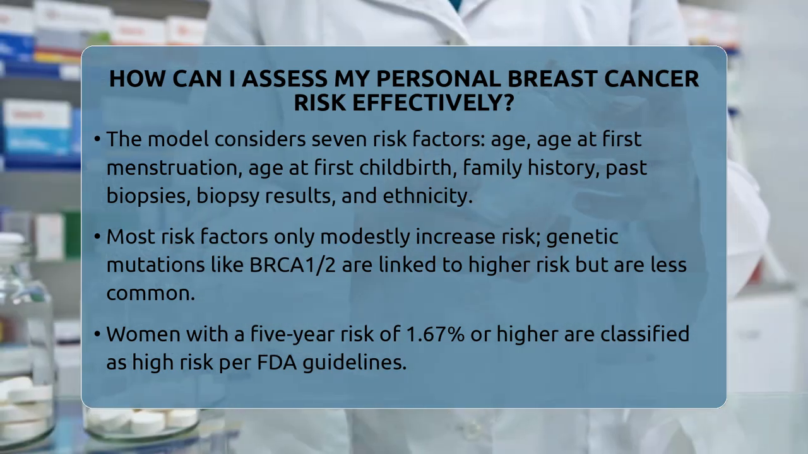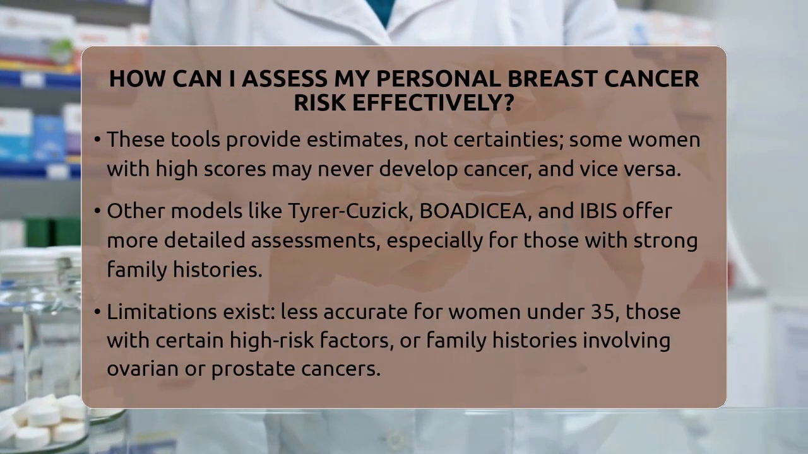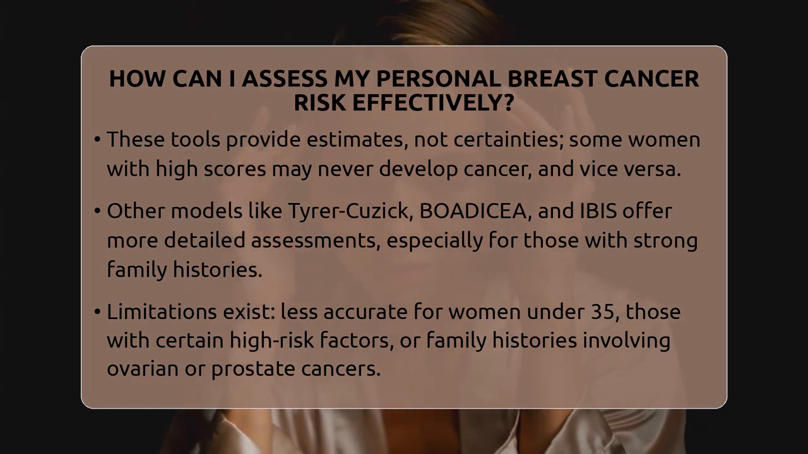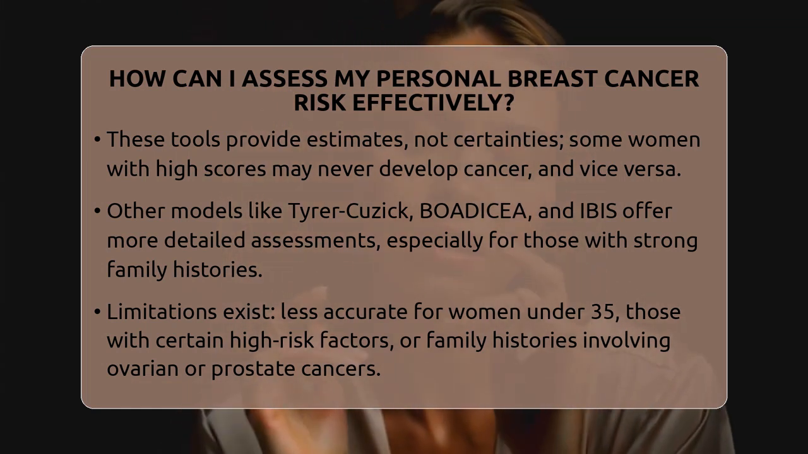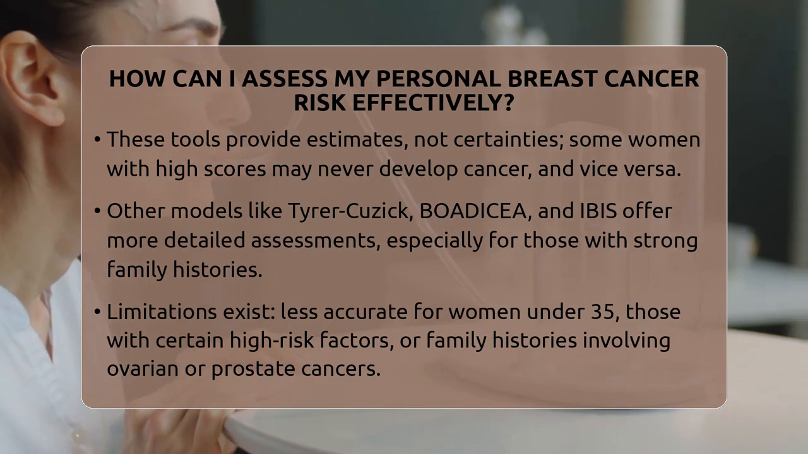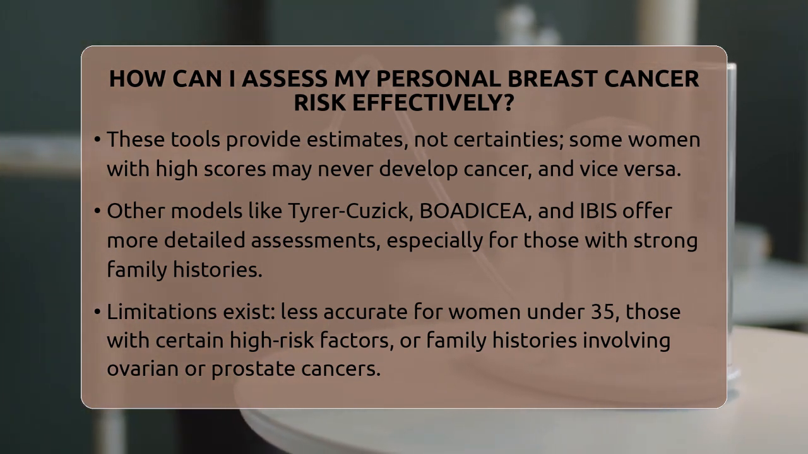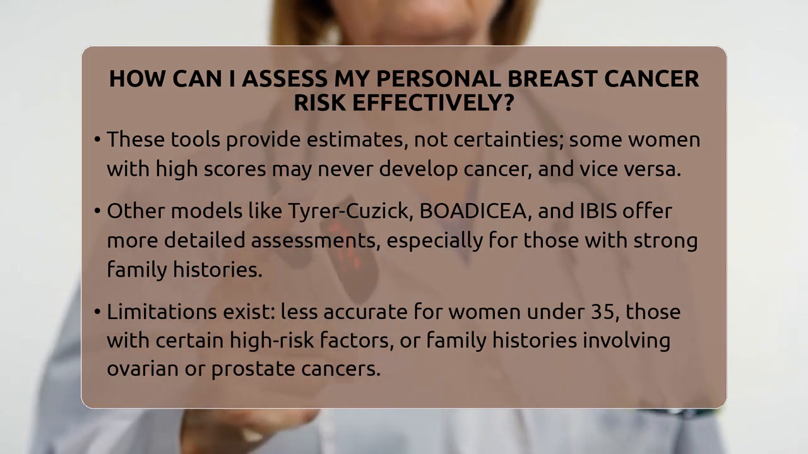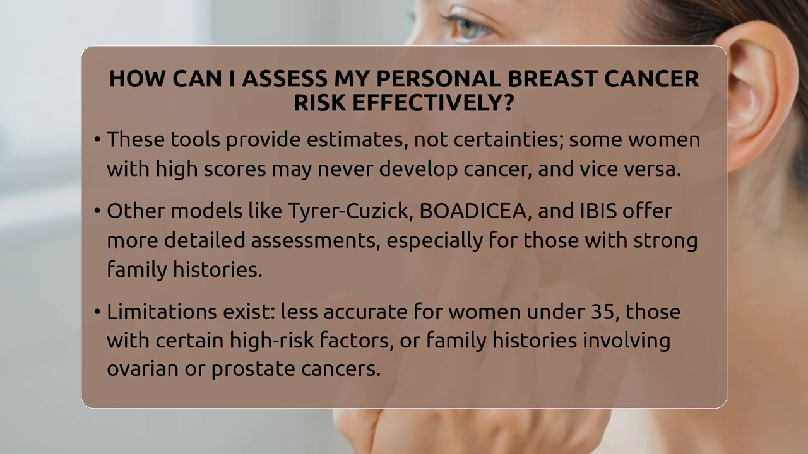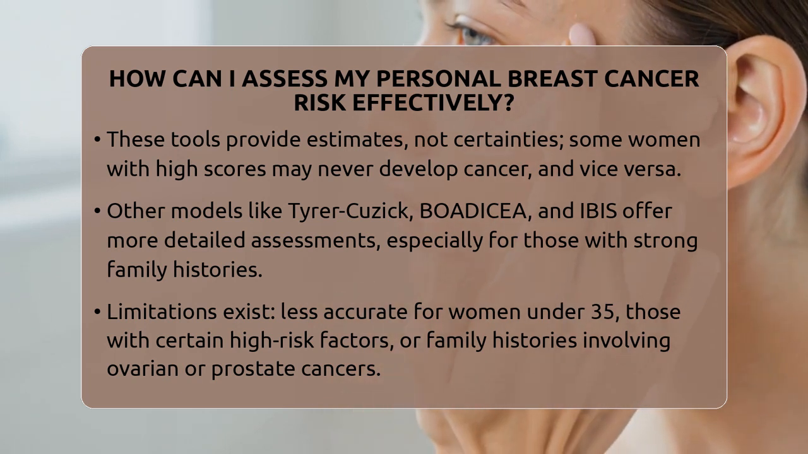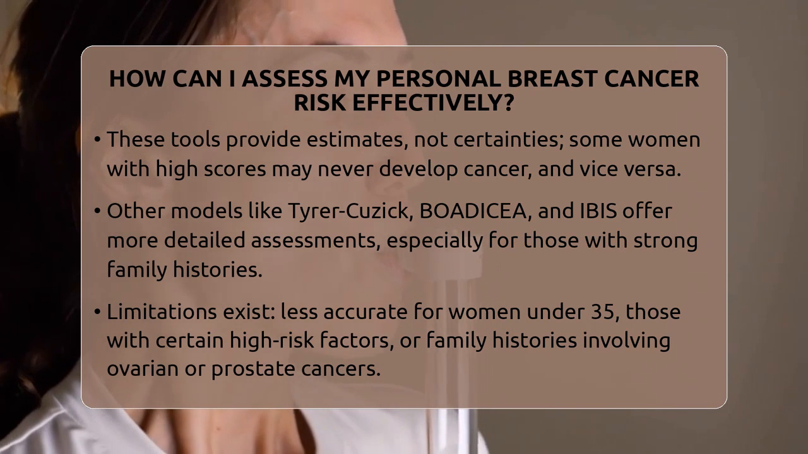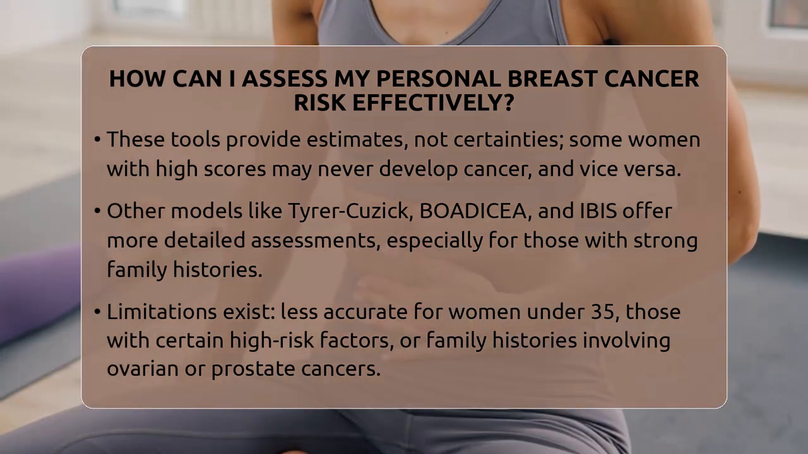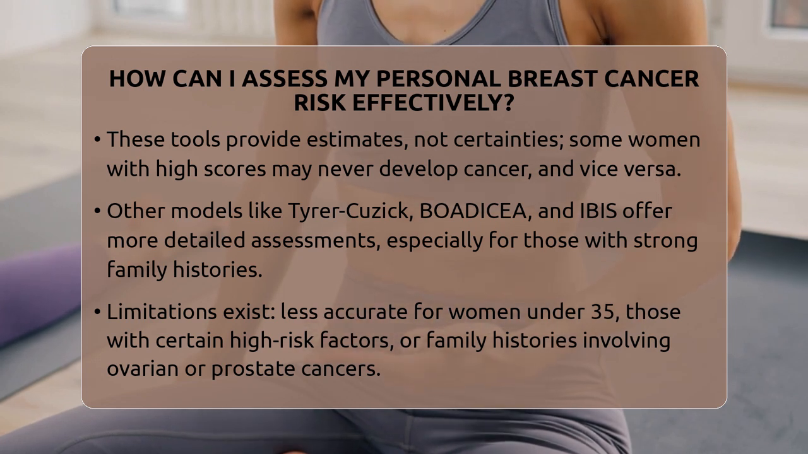If you want a more detailed assessment, other models like the Tyrer-Cuzick, BOADICEA, or IBIS models might be more appropriate. These models often provide a deeper look into family history and genetic factors. For example, the Tyrer-Cuzick model considers family history, personal health history, and other factors like lifestyle. The Rosner-Colditz model adds considerations such as alcohol use, age at menopause, and weight, which can influence risk. These models are especially useful if you have a strong family history or are concerned about hereditary risk.